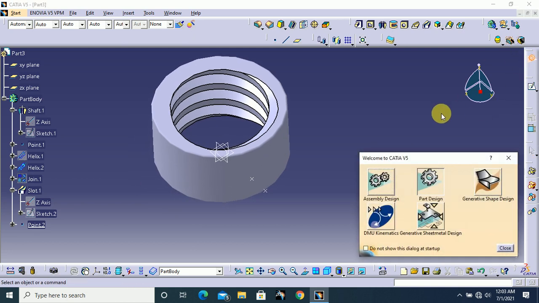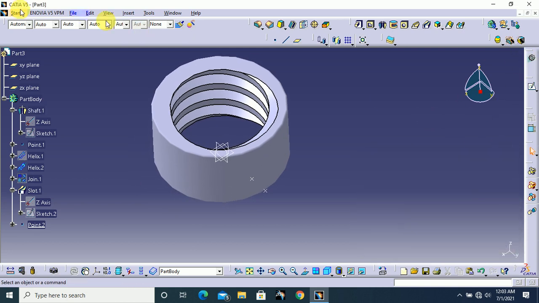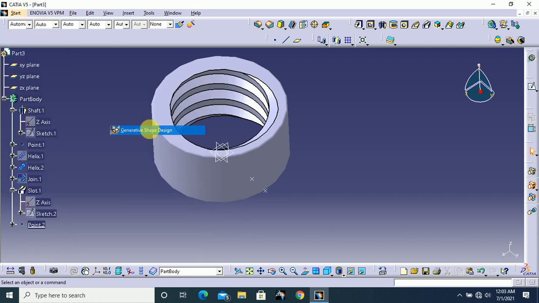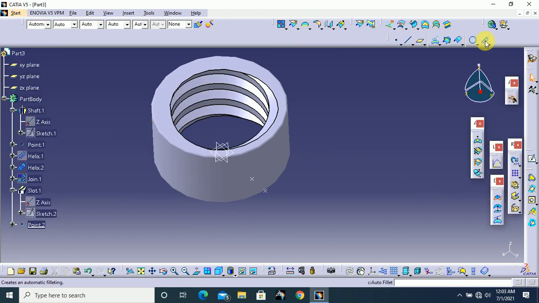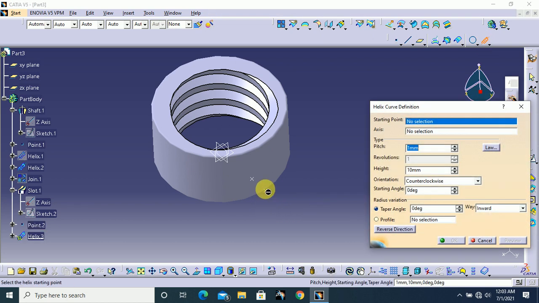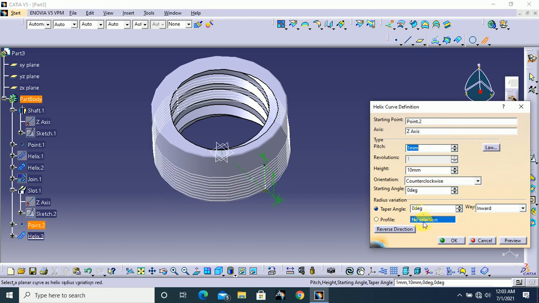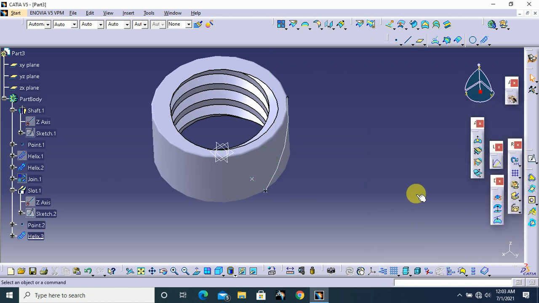Next go to generative shape design, and here select helix, starting point, the second point, and the axis same Z axis. Here the pitch value is 110 mm and the height 18 mm, and click OK. That's all.